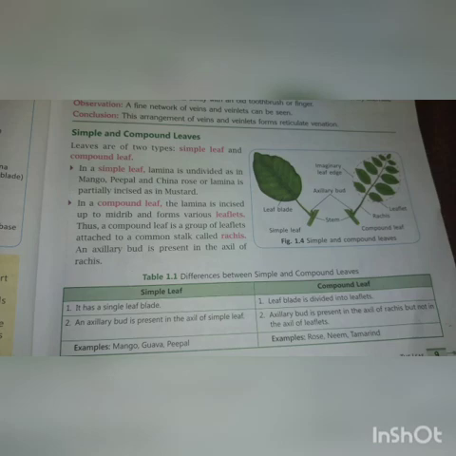Difference between simple and compound leaf. A simple leaf has a single leaf blade, and in a compound leaf, the leaf blade is divided into leaflets. The axillary bud is present in the axil of a simple leaf, and in a compound leaf the axillary bud is present in the axil of the rachis, but not in the axil of leaflets. Simple leaf examples: mango, guava, peepal. Compound leaf examples: rose, neem, and thyme.